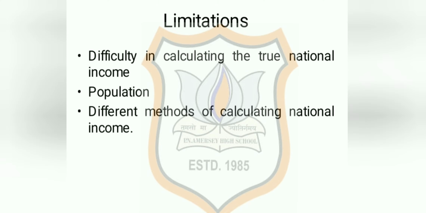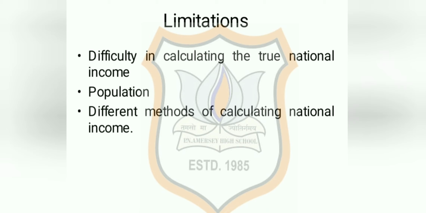Second one, that is population. By just knowing the national income of a country, the rate of economic development cannot be known. The population should also be considered. If the growth rate of national income is less than the growth rate of population, then it cannot be said to be development. Rather, it can be a negative development. If the rate of growth of national income is higher than the rate of growth of population, only then is the rate of economic development positive.